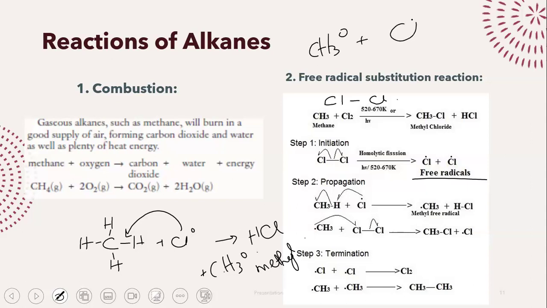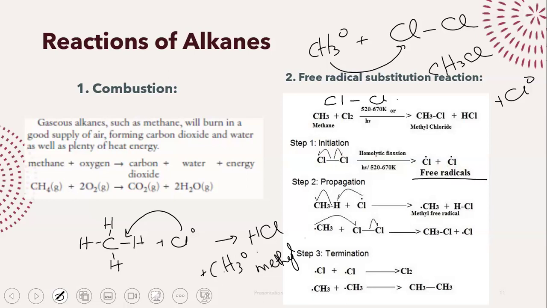So it's going to go to another atom of chlorine and say, you know what? I'm going to make a bond with one of your chlorine atoms because I want a bond. I don't care. So it's going to make a bond with one of the chlorine atoms and make chloromethane, right? 1 carbon atom with a chlorine side chain is chloromethane.